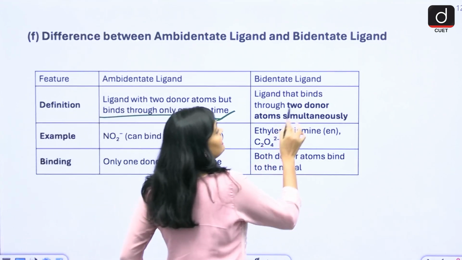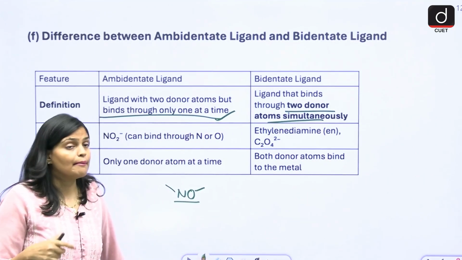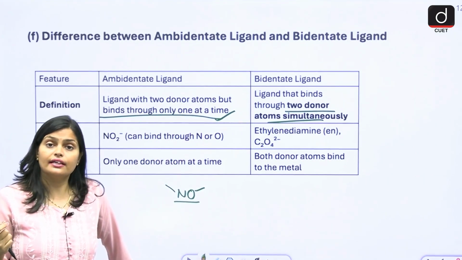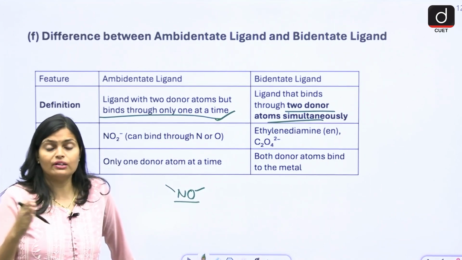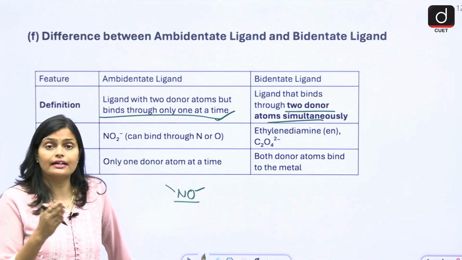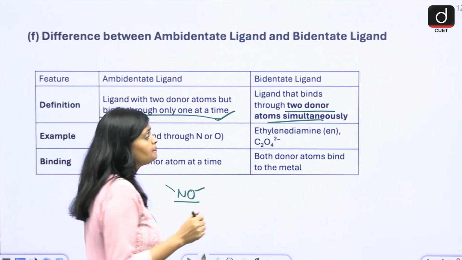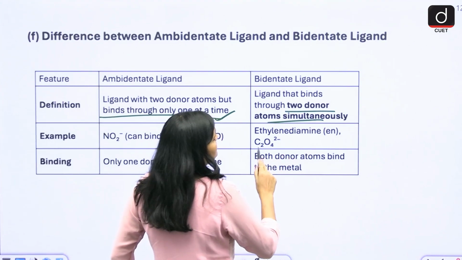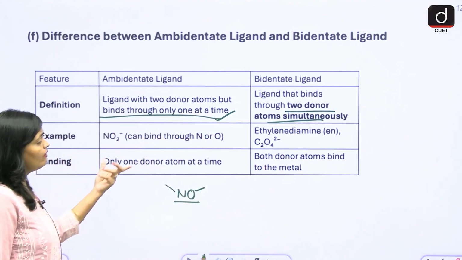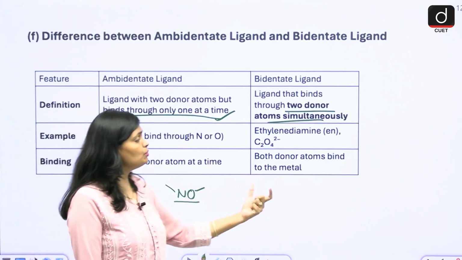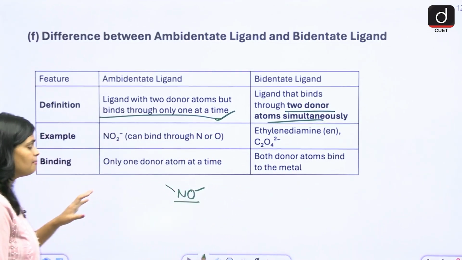A bidentate ligand binds through two donor atoms simultaneously. So bidentate means the central atom binds with both donors simultaneously, like ethylenediamine, C2O4. In ambidentate only one donor atom binds at a time, in bidentate both donor atoms bind with the metal. So this is the difference between ambidentate and bidentate.